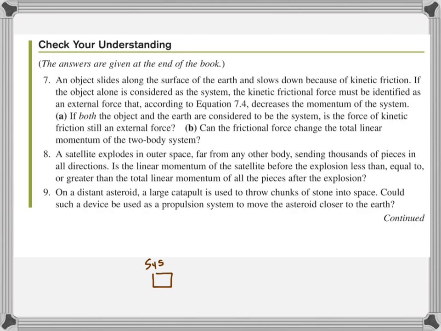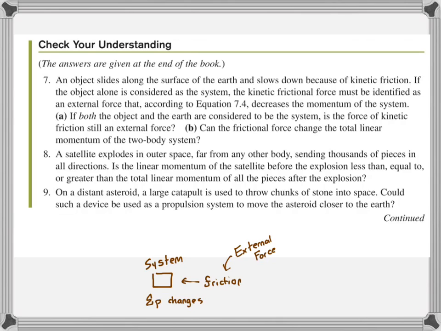So basically they're saying if you have a box, and the box by itself is considered the system, and there's a frictional force that slows down the box, the frictional force is an external force. We can tell it's an external force because the total momentum of the system is changing. The box is moving, it has momentum, and then it's eventually going to stop, so the total momentum is going to be 0.